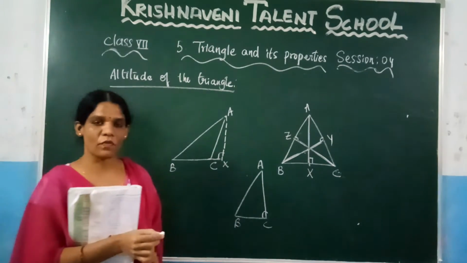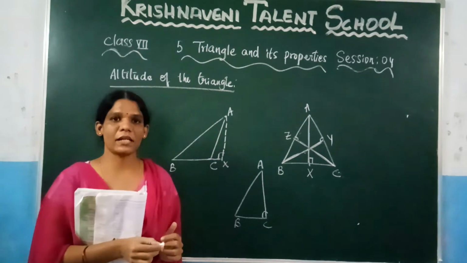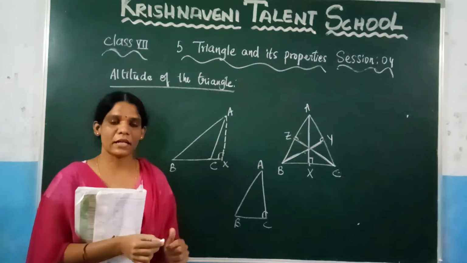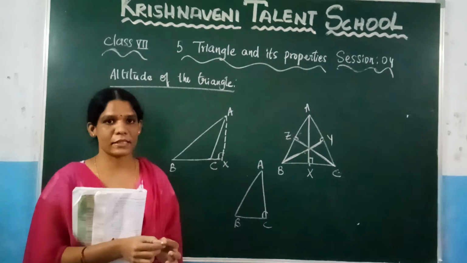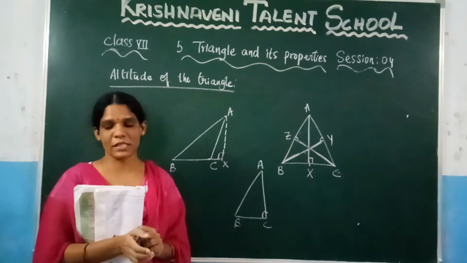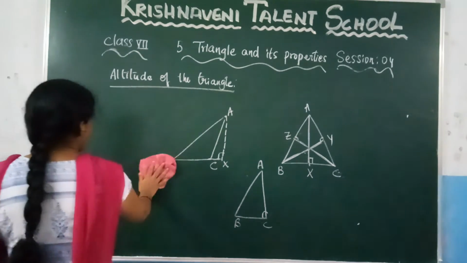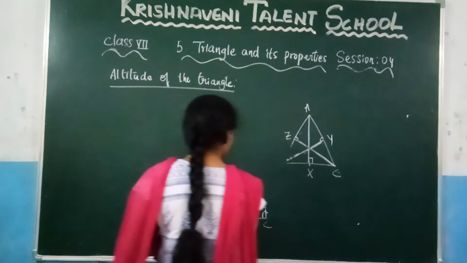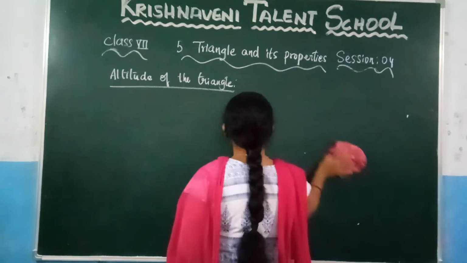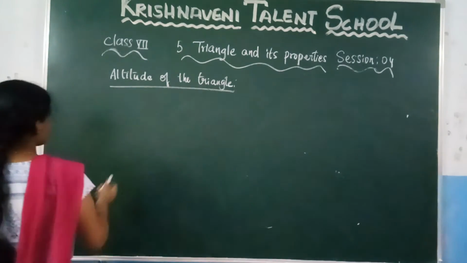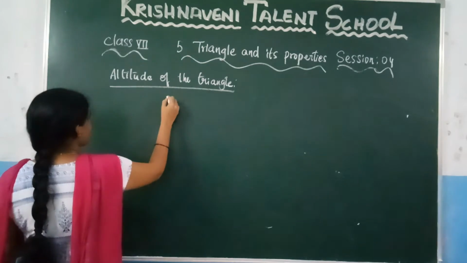So what is the meaning of altitude? A perpendicular line that is drawn from the vertex to the opposite base, that one we call an altitude. So let us write the definition of this altitude. What is altitude?